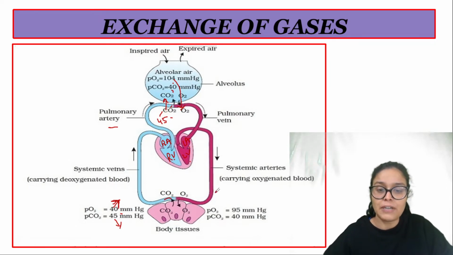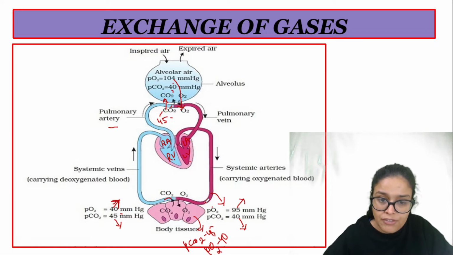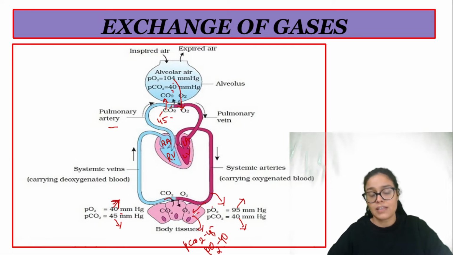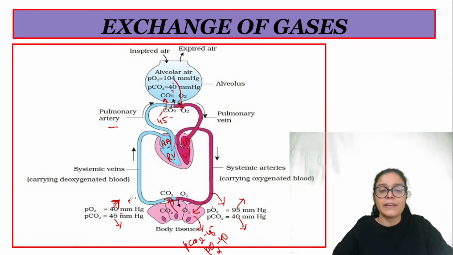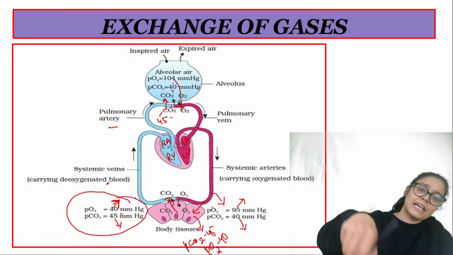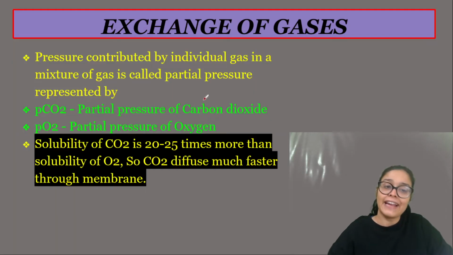और उसके बाद यहाँ पर जो oxygenated blood का pressure होगा, it would be 95 mmHg and CO2 would be 40 mmHg. And obviously tissues के पास कितना होता है? So partial pressure of CO2 is the same as the deoxygenated blood, that is 45, and partial pressure of oxygen is 40. So that means oxygen from the oxygenated blood comes to the tissue, and CO2 would go to the blood. And in this way, blood becomes deoxygenated now, and the same circulation would happen in the body, right? तो इस तरीके से होती है exchange of gases.